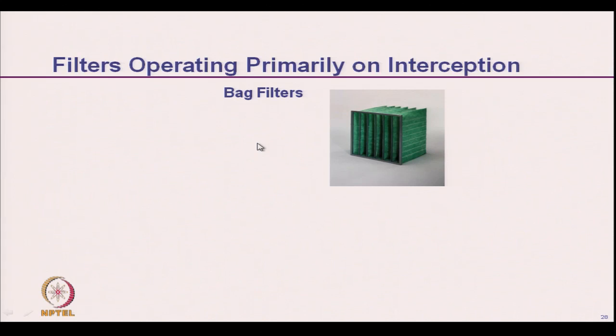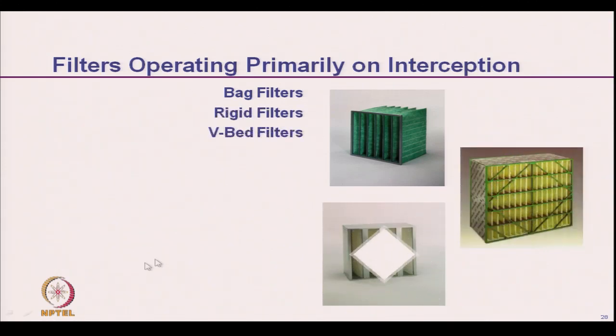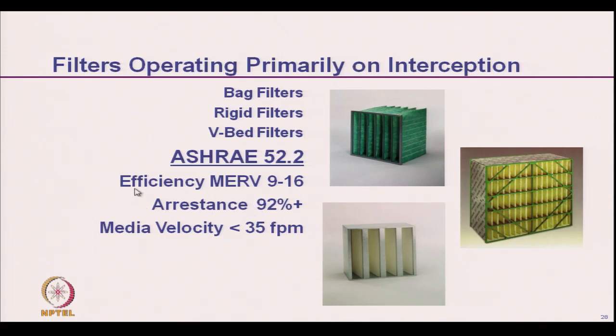So, the filters used with the interception mechanism are bag filters, rigid filters, V-bed filters, and here the MERV value, the efficiency value, is higher than earlier, it is MERV 9 to 16. So, higher MERV values are there, and the medium velocity is less, which is 35 feet per minute or less.